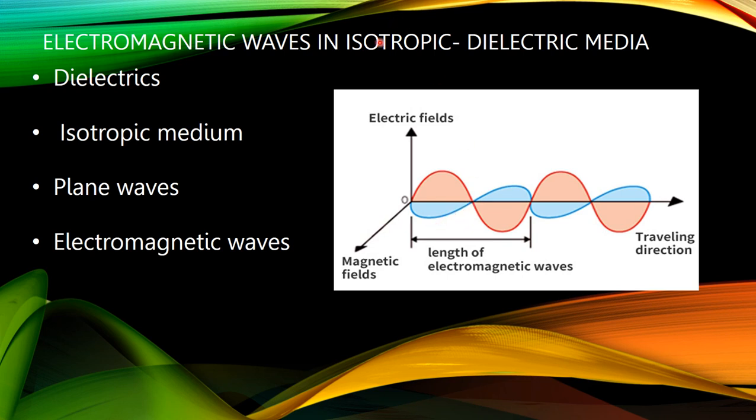If we consider this direction as the x direction, this as the y direction and this as the z direction, then they form a three-dimensional picture, that is, the magnetic field along this direction and the electric field are both perpendicular to each other, and also they are perpendicular to the direction of propagation. Here, the direction of wave propagation is along this direction.